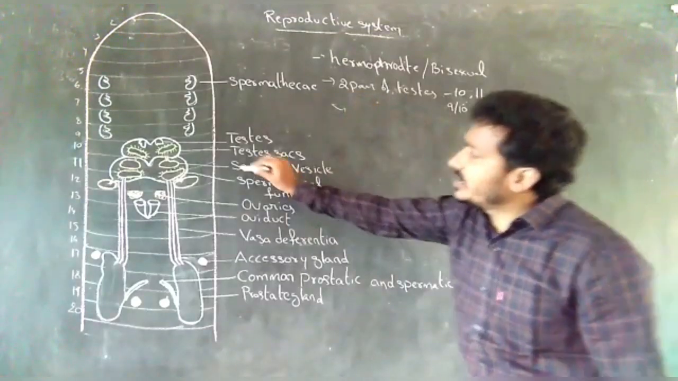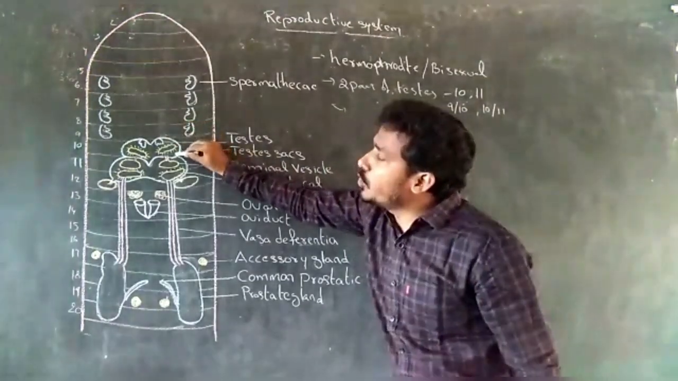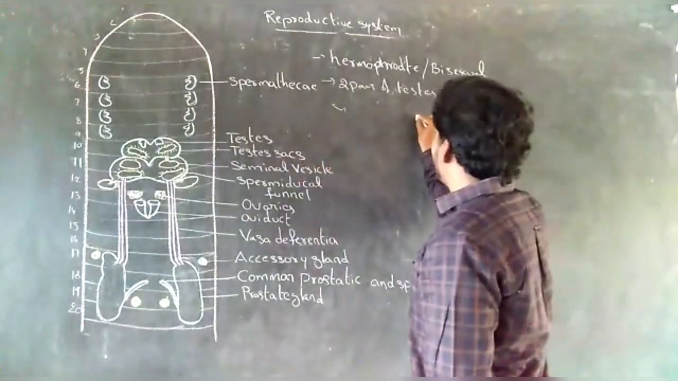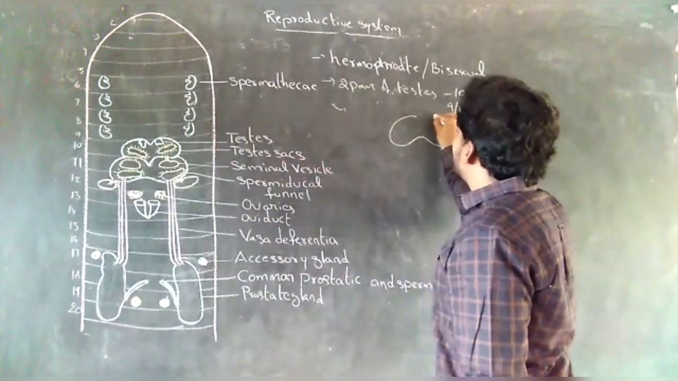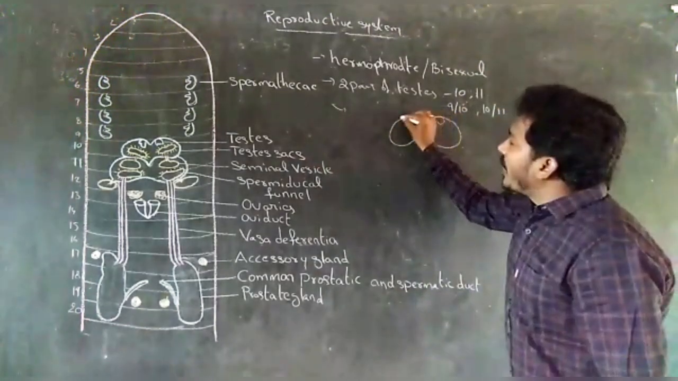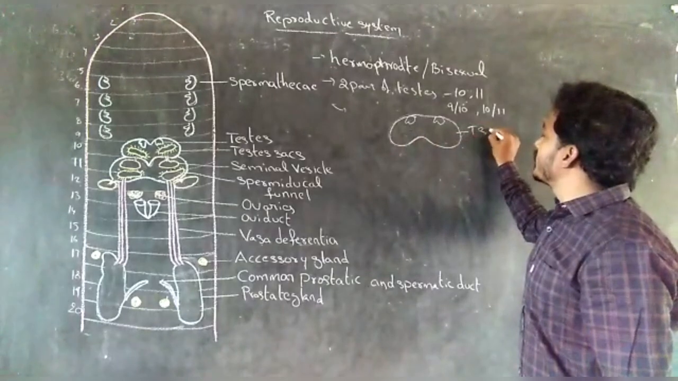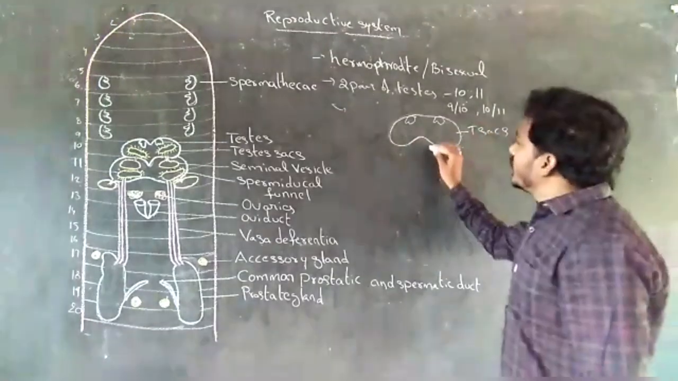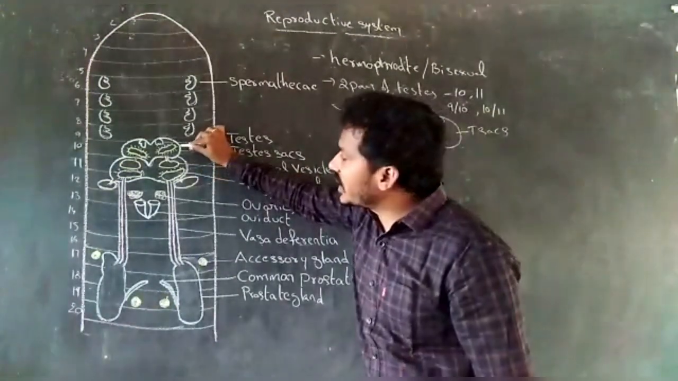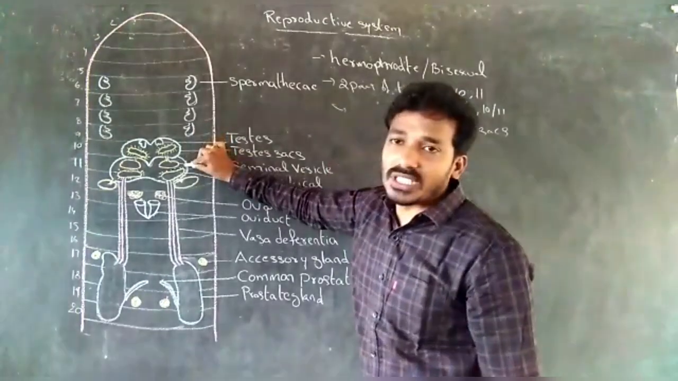Testes are covered by a sac-like bilobed structure called testicle sacs. Testicle sacs are present in the 10th segment and 11th segment.